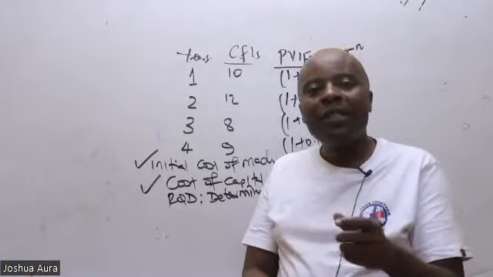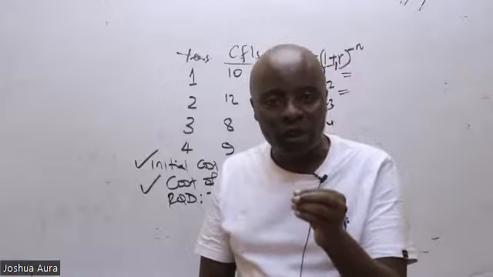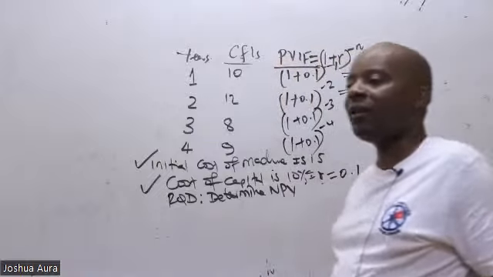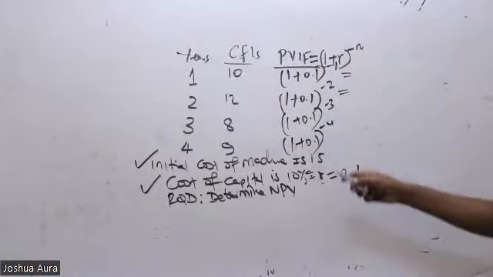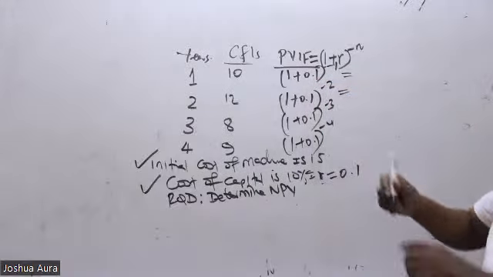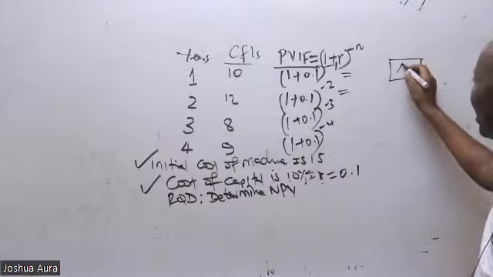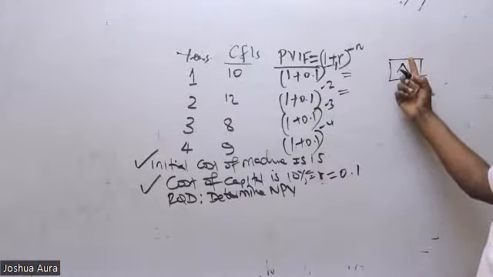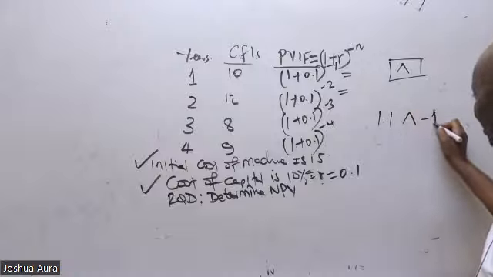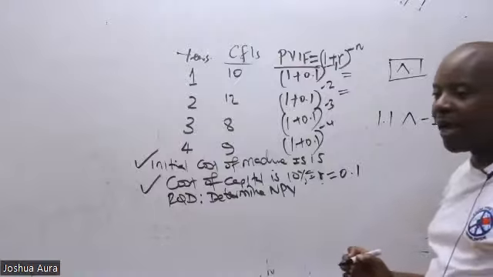But I know these are students who never took time to understand their formulas. How do these formulas work? So then, ladies and gentlemen, you see this is the same as 1.1. So using your calculators, you'll be able to see a sign like this, raised. So you say 1.1, this sign raised like that, minus 1, minus 2, minus 3, minus 4.